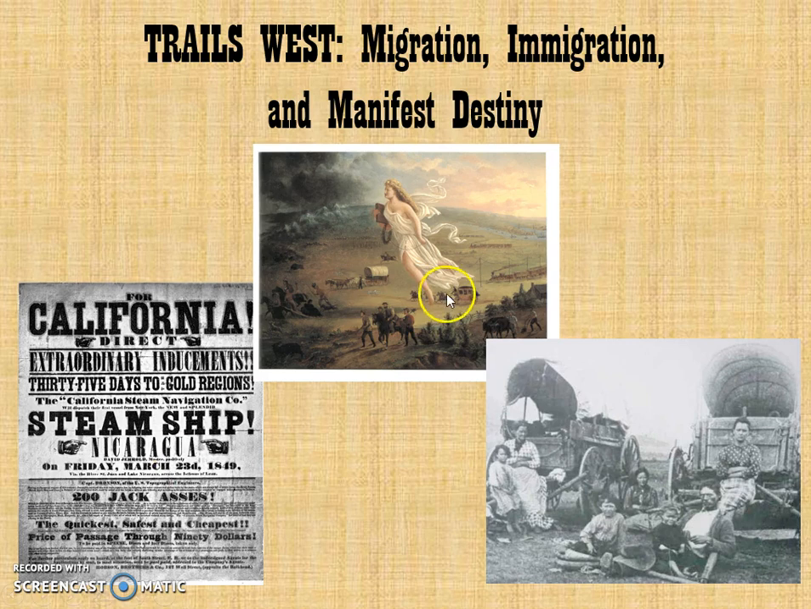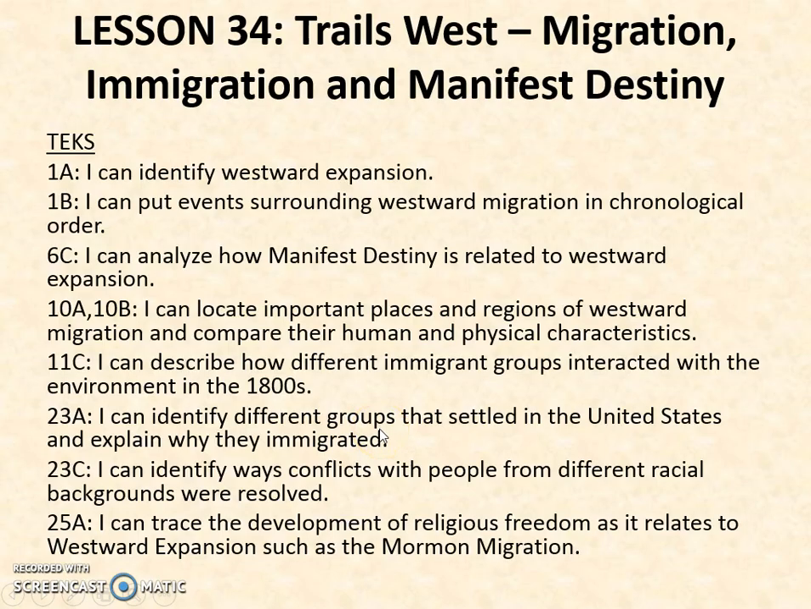So on this page, we of course see our familiar picture of Columbia leading Trails West and leading Manifest Destiny. Over here we see a flyer advertising steamships to California, and we will learn why people would want to have gone there, especially in this year, 1849. And finally over here we see a picture of what looks like a couple of pioneer families in their wagons, probably heading west. So let's look at our lesson.